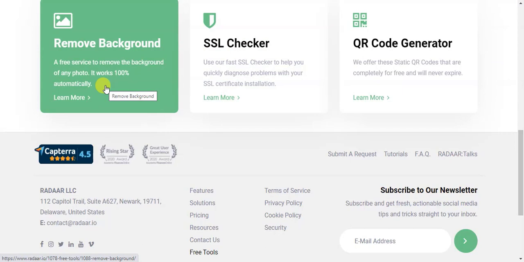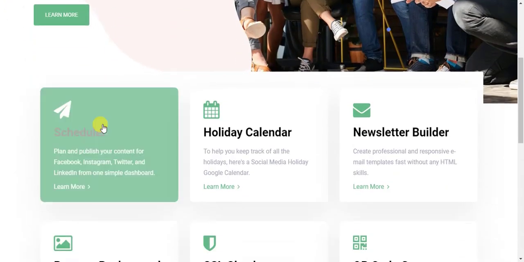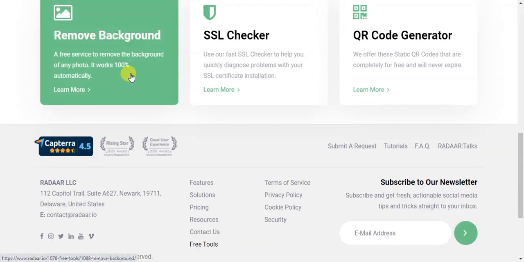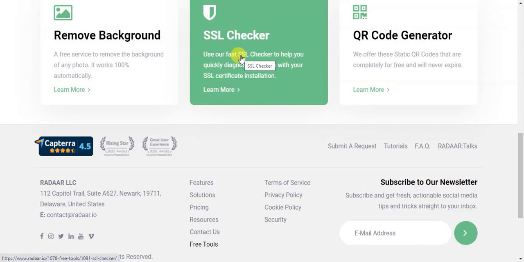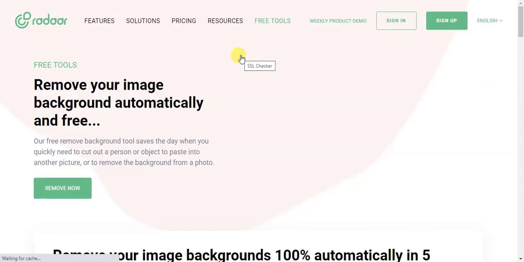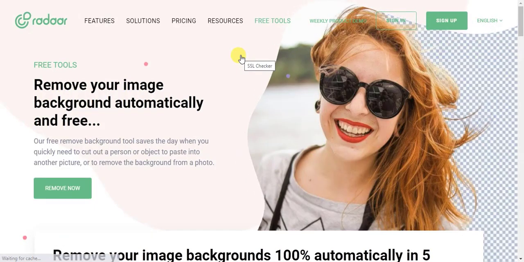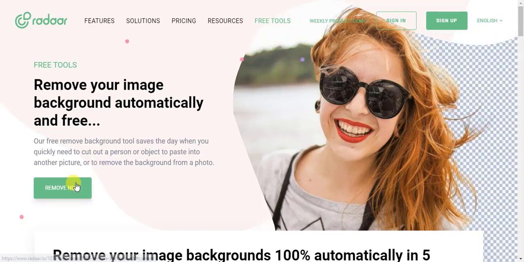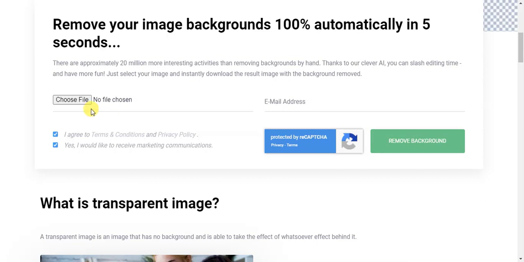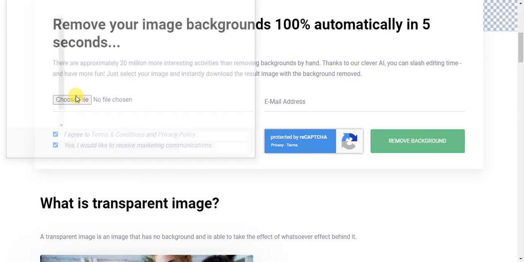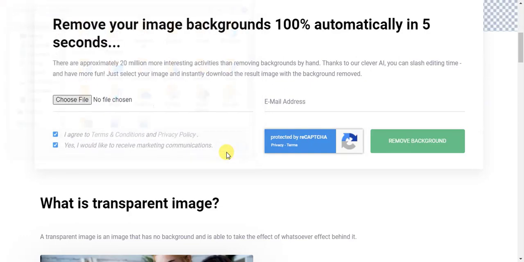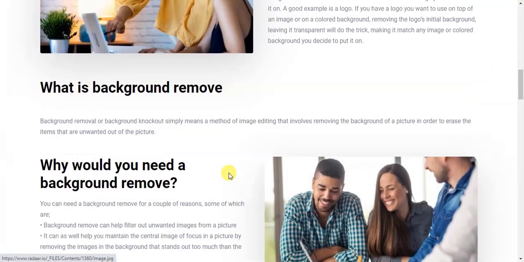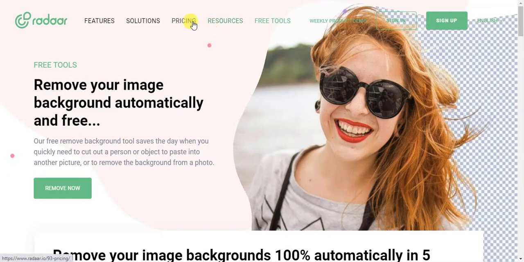I have just seen the features, and I'm also going to use this. So here's the remove background tool, and here's the SSL checker. If you are a blogger and you want to check whether your website has SSL or not, you can use this tool also. For the background remover, just click remove now, choose the file, and then enter the email address, and they will send you the background-removed image. So you can also use the free tools, and I have shown everything in this video.